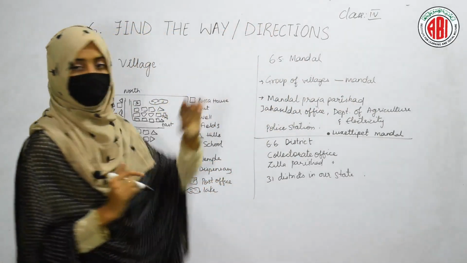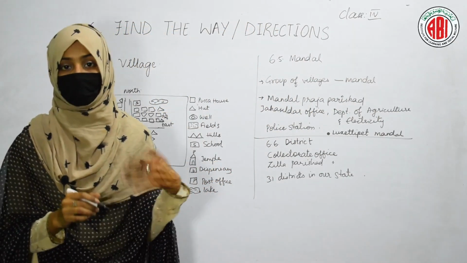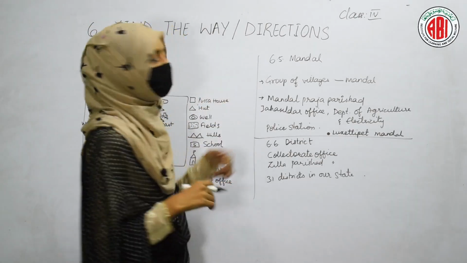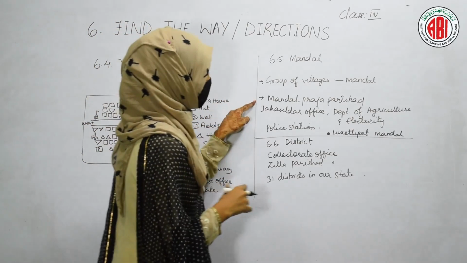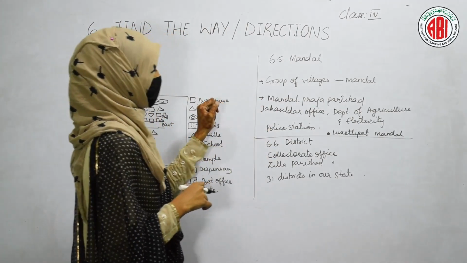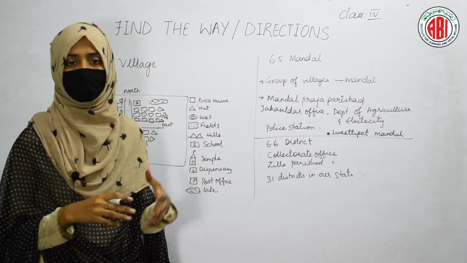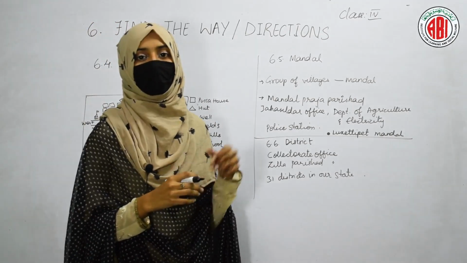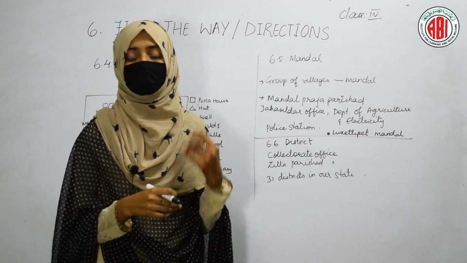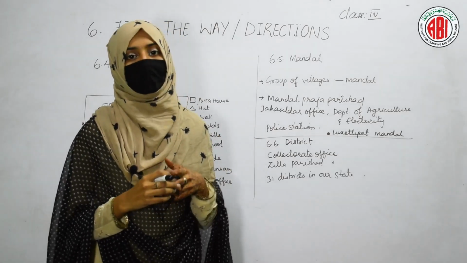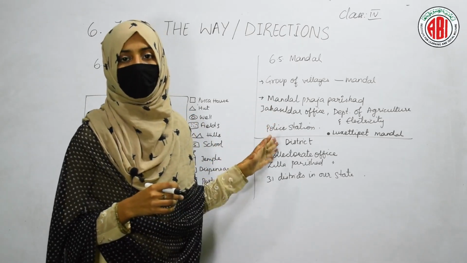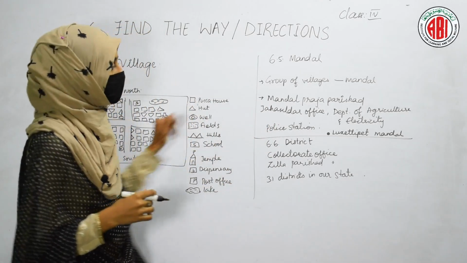So, mandal shows you the population of thousands. Thousands of people live in a mandal, and you can find some offices like Mandal Praja Parishad, Tahsildar office, Department of Agriculture and Electricity, police station. All these different offices will be there in a mandal, and the local people, citizens who are living in a mandal, can go for the various works in all these departments that are located in the mandal.